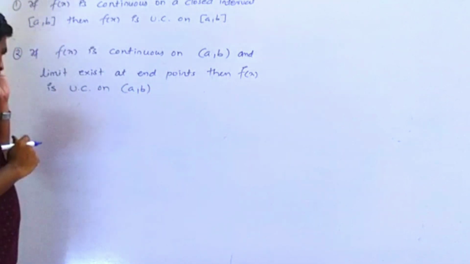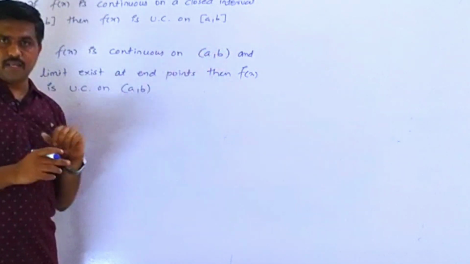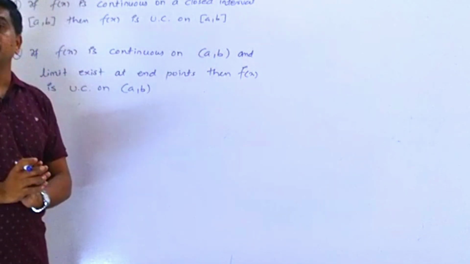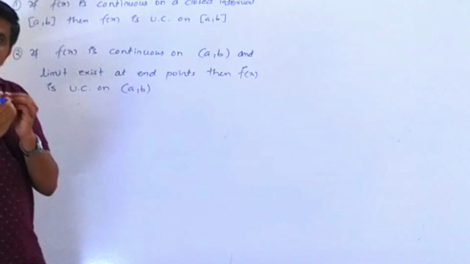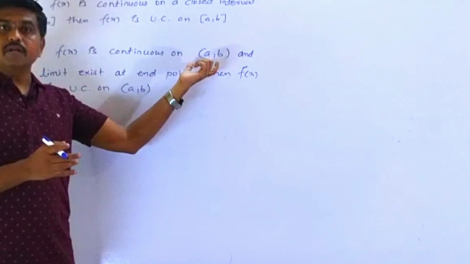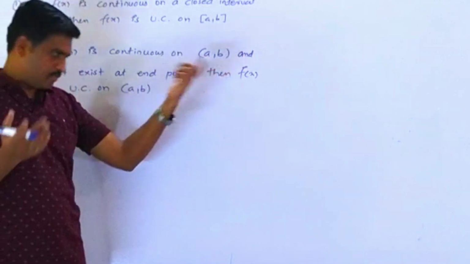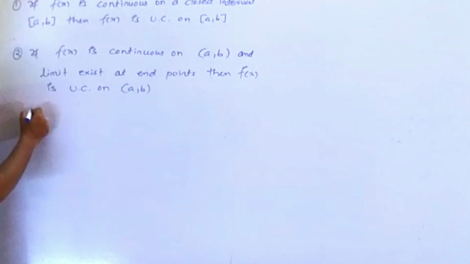Now see, what is the point? We say the function is continuous on the open interval (a,b), but there are some examples where f of x is continuous on an open interval, but it is not uniform continuous on that same interval. Suppose we take one example.